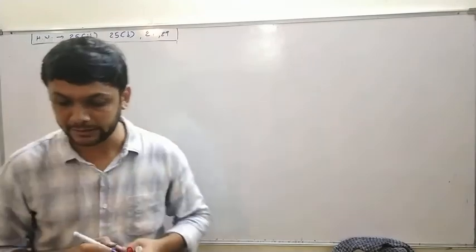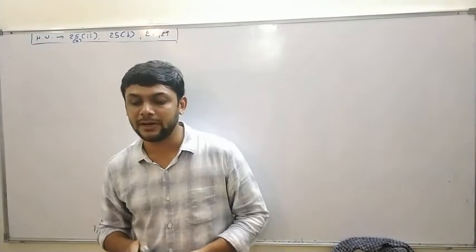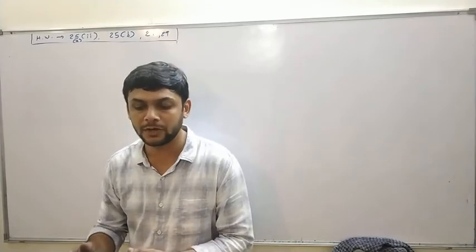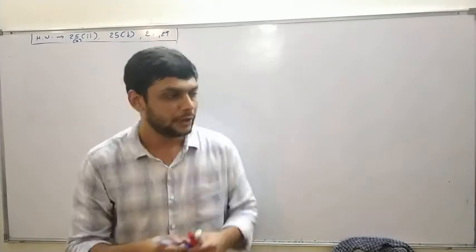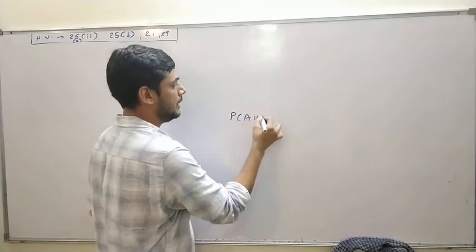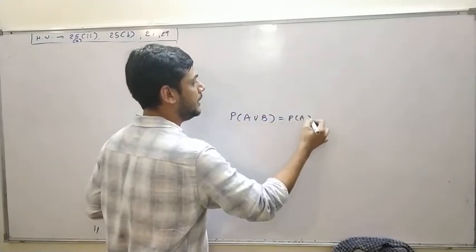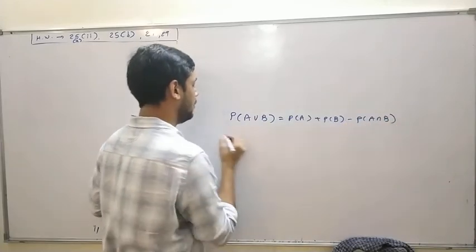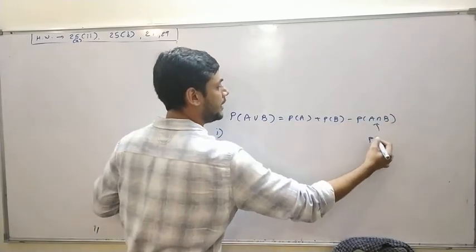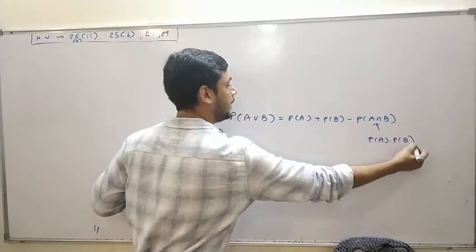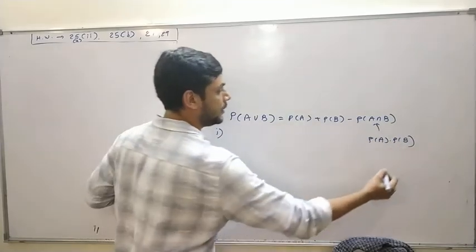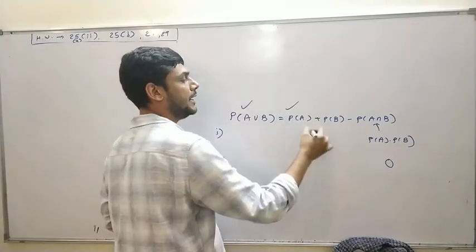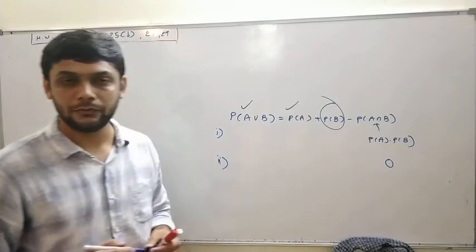Question number 29. First, A and B are independent events, meaning you have to write A intersection B is equal to A into B. P of A union B is given, P of A is given. You have to use this formula: A union B is equal to A plus B minus A intersection B. For the first question, here you have to write A into B. And for the second question, you have to write 0 because A and B are mutually exclusive, and A union B and A are given. So you will get the P of B.